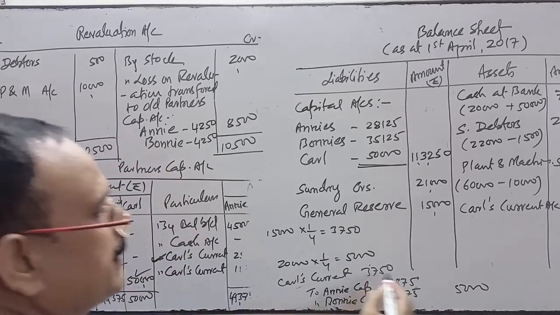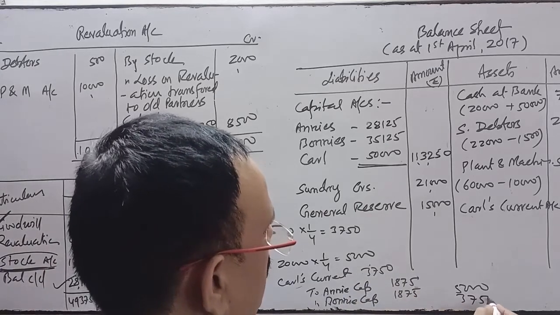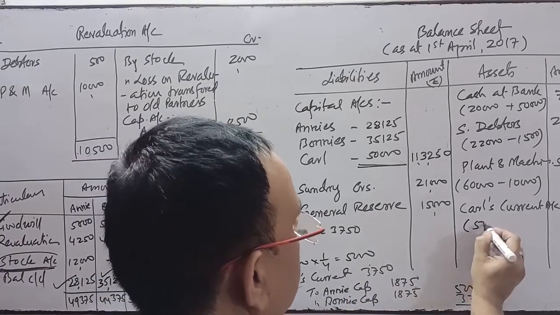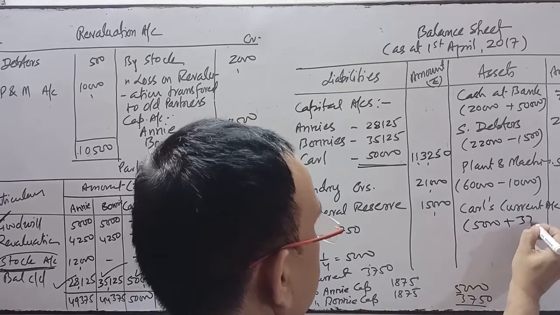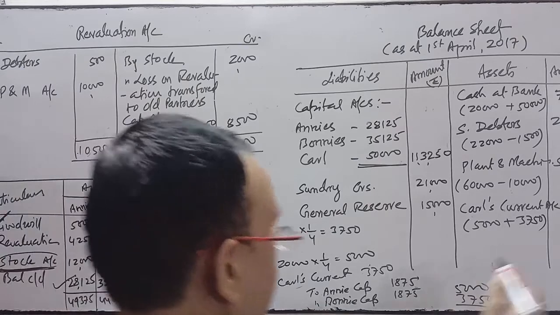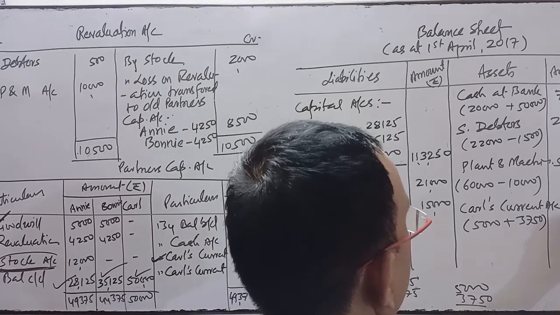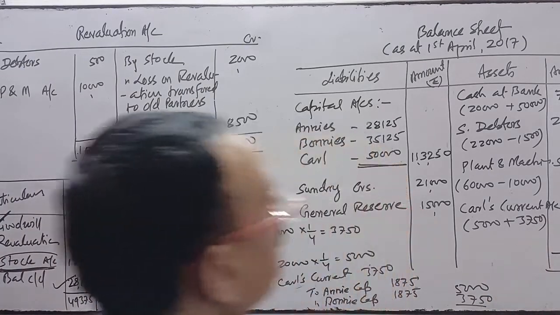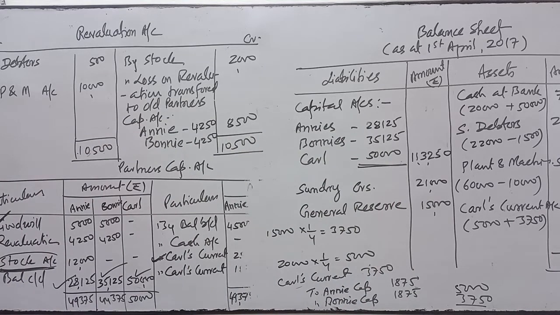So 3,750 total. So in the current account, 5,000 plus 3,750, we will write the total 8,750.